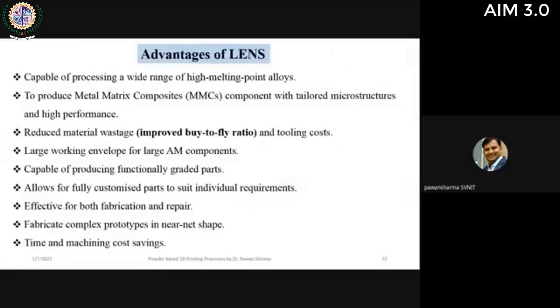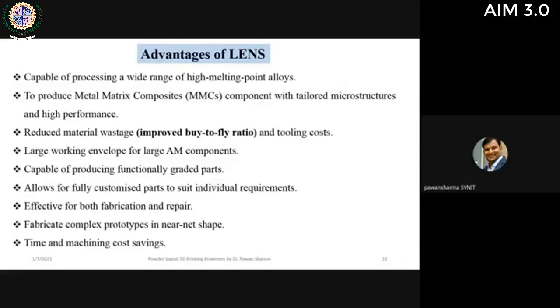So the first advantage is that it is capable of fabricating a wide range of materials, including high melting alloys. So we can melt it, and we can deposit it. So we can process a wide range of materials. Then metal matrix composites can be fabricated. Material wastage is very low.